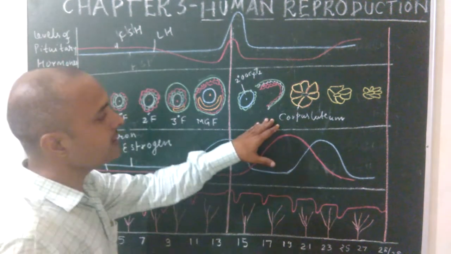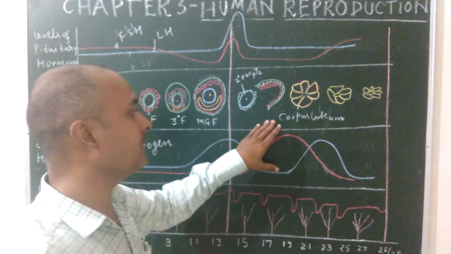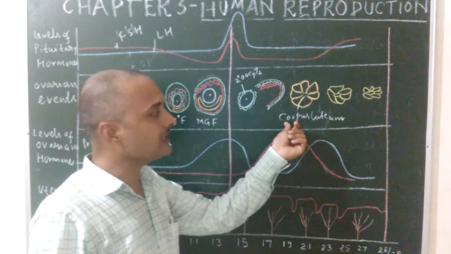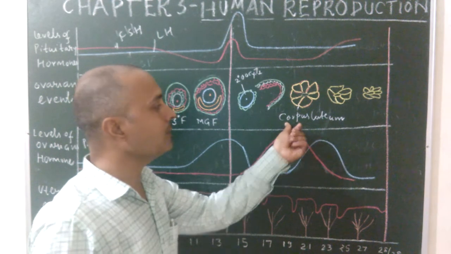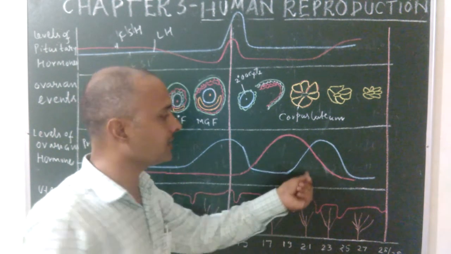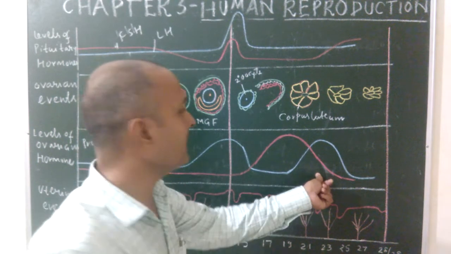Okay, so why is the name luteal phase? Because there is a development of corpus luteum. Why is the name secretory phase? Because this corpus luteum secretes a huge amount of progesterone. This progesterone helps to thicken the wall of the uterus, that means the endometrium, for implantation.